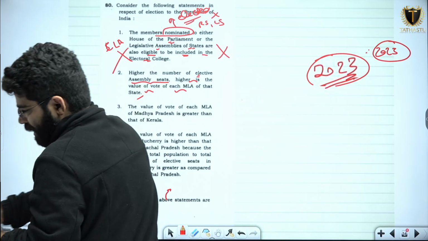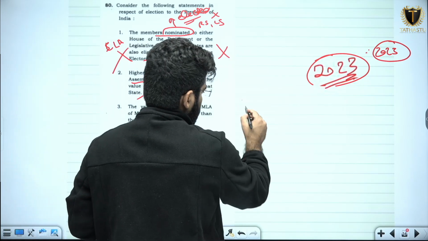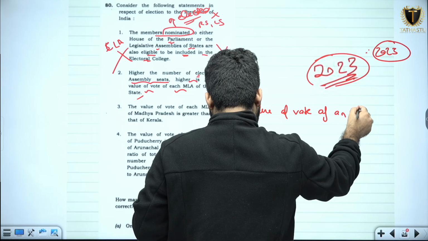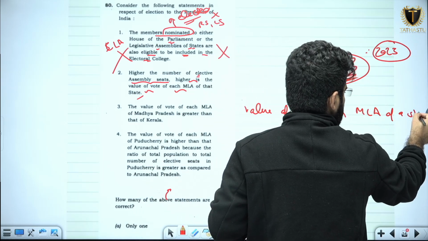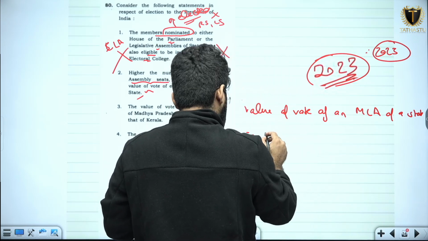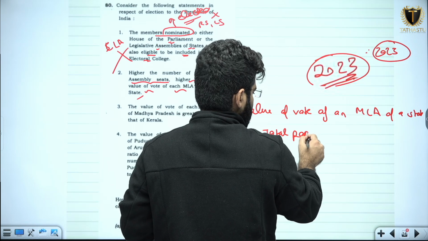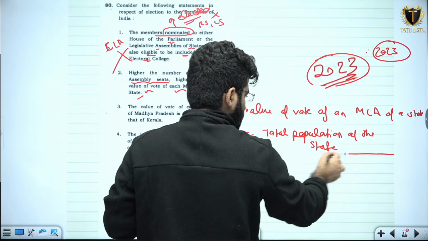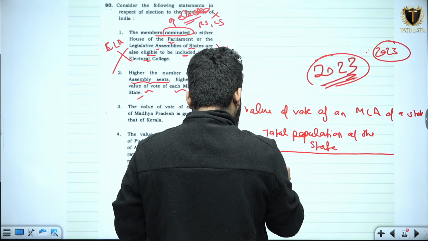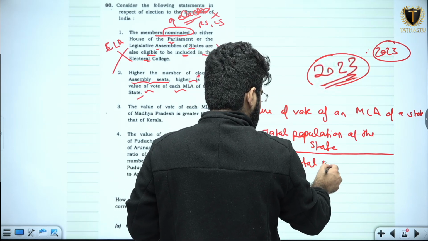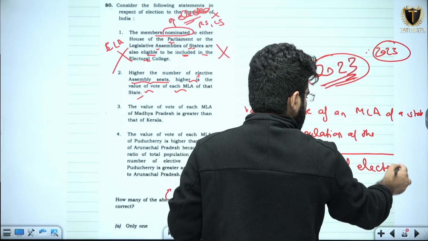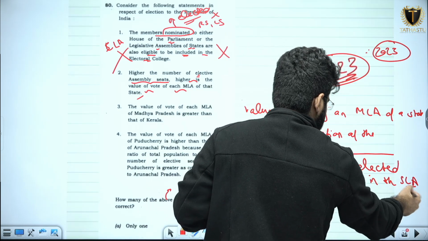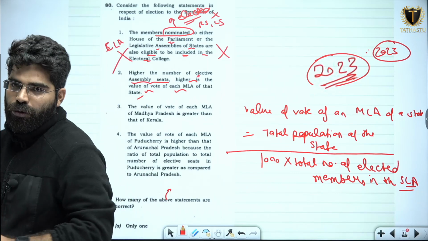The formula for the value of vote of an MLA of a state is: total population of the state upon, below in the division, 1000 into total number of elected members in the state legislative assembly. This is the formula for the value of vote of an MLA.